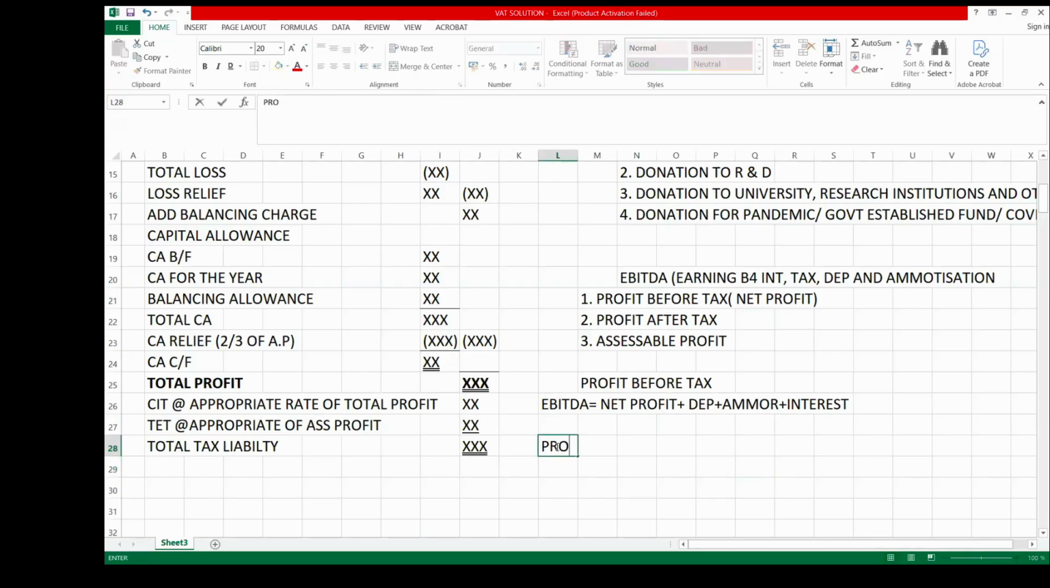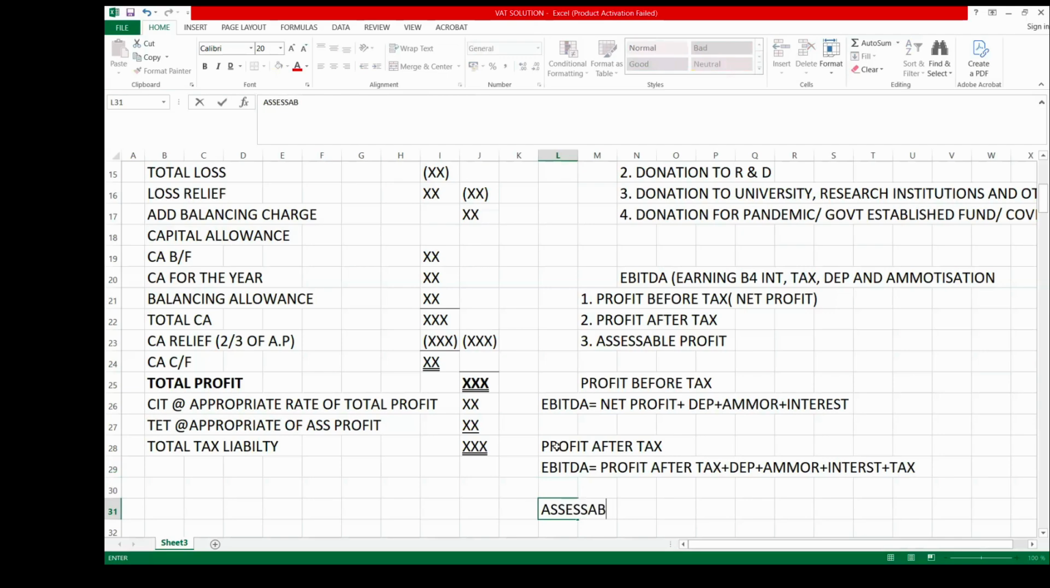The examiner can give you profit after tax. Where the examiner gives you profit after tax, your EBITDA will simply be equal to profit after tax plus depreciation plus amortization plus interest plus tax. That will give you EBITDA.